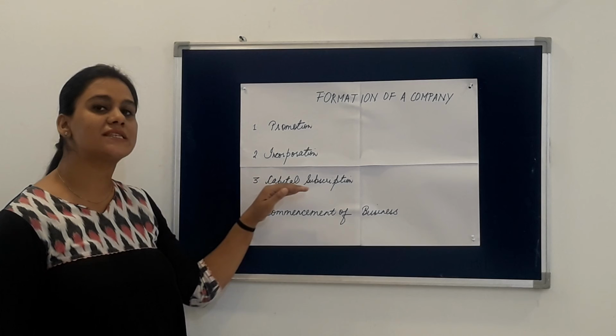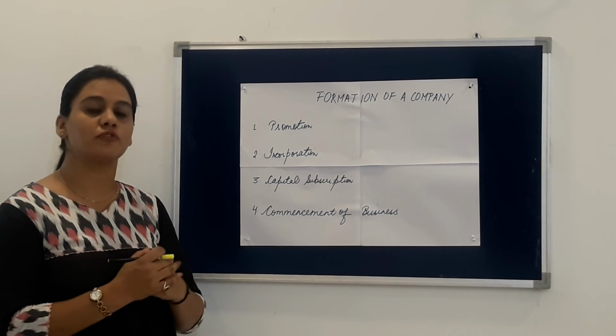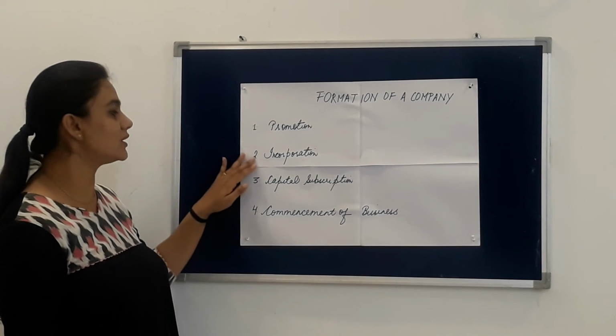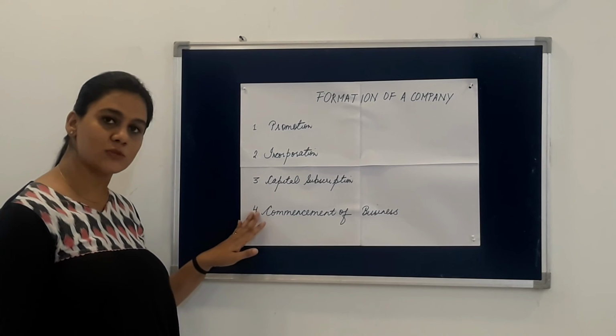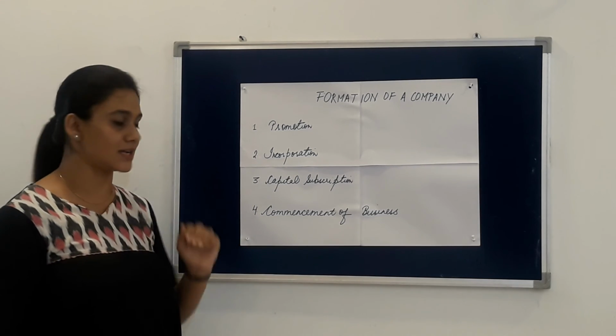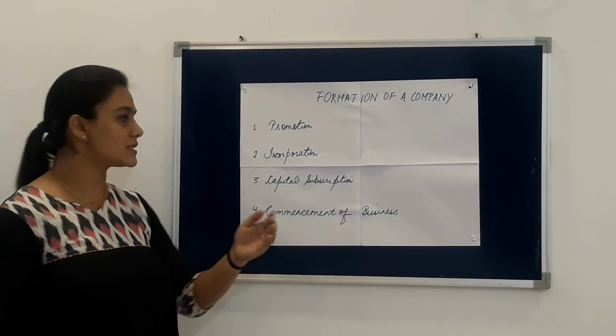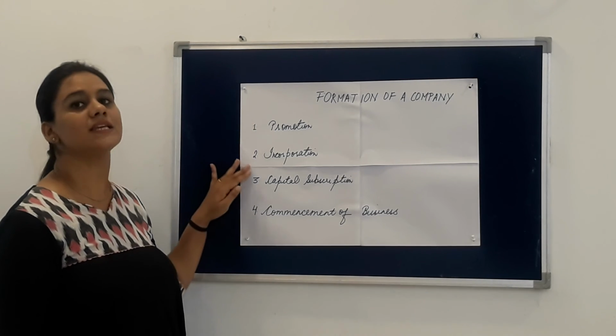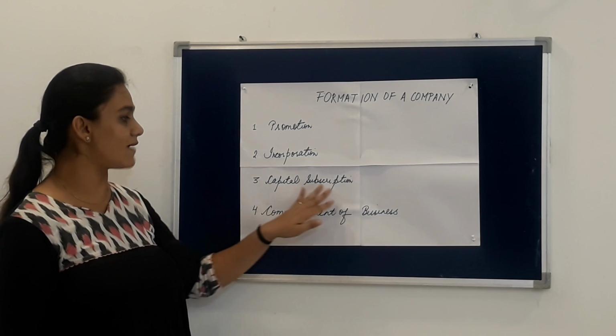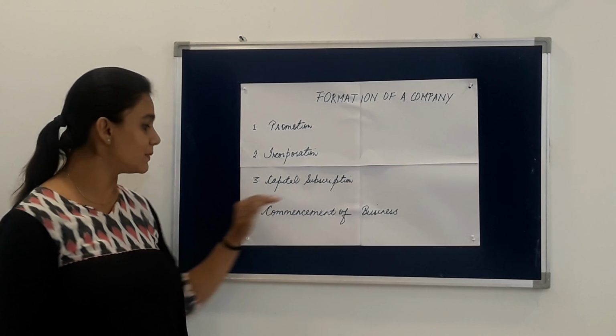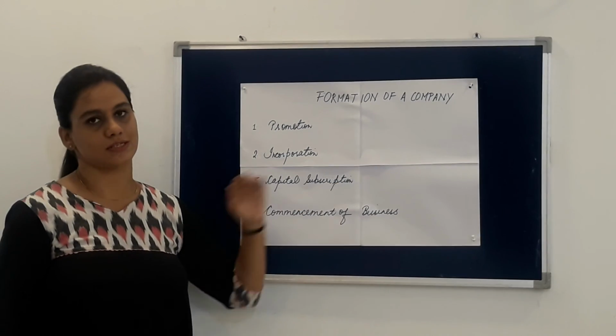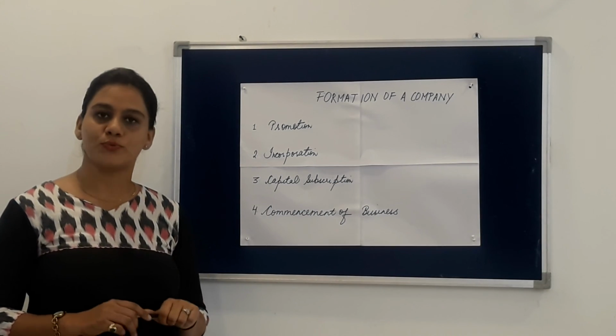So again, we will be studying the process in detail. So for a private company, we follow promotion, incorporation is done, and then commencement of business, that means business is started. And for a public limited company, promotion step, then incorporation step, then they have to go through the capital subscription step, and then commencement of business.